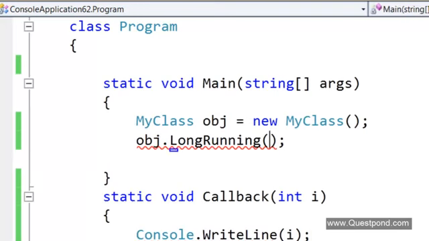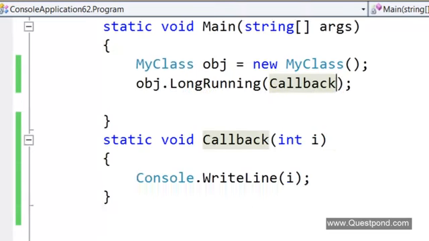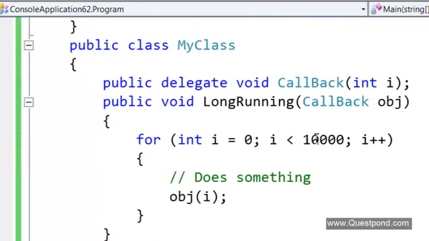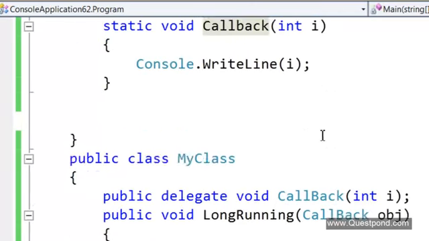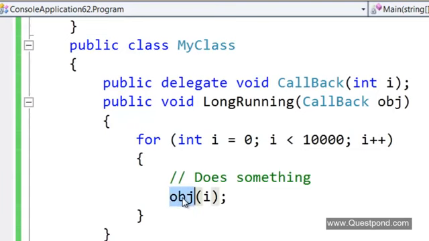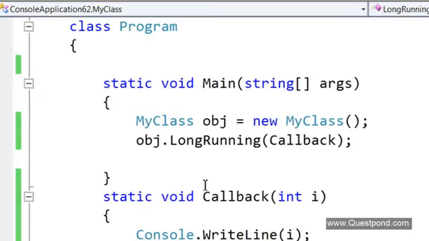I can pass this callback method to this my class over here. So now I'm passing him this callback method, and this callback method is becoming a delegate to this my class. So now what this my class does is it goes and calls back via this delegate and informs the program which is the current running number.